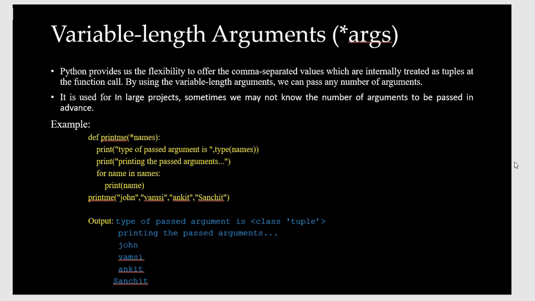It prints the type of the passing argument, the type of names, and then prints the names. I pass the names John, Vamsi, and Sanjit. The output shows the type, and then John, Vamsi, and Sanjit. This is the output we get with a variable length argument. It means we can add many values by using the variable length argument.